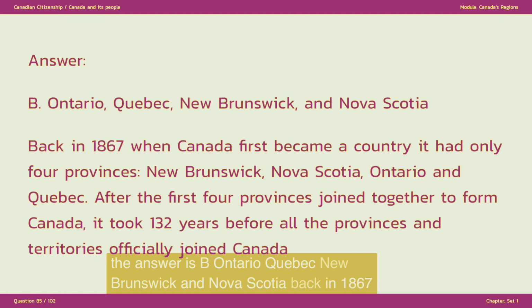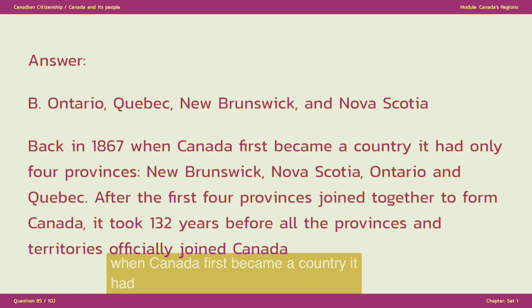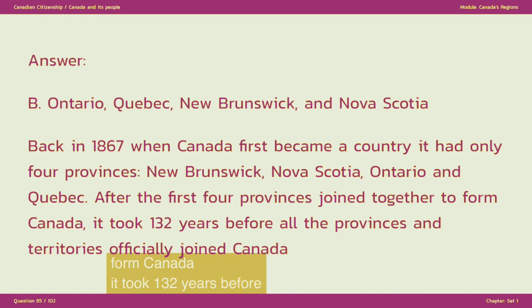Back in 1867, when Canada first became a country, it had only 4 provinces: New Brunswick, Nova Scotia, Ontario, and Quebec. After the first 4 provinces joined together to form Canada, it took 132 years before all the provinces and territories officially joined Canada.